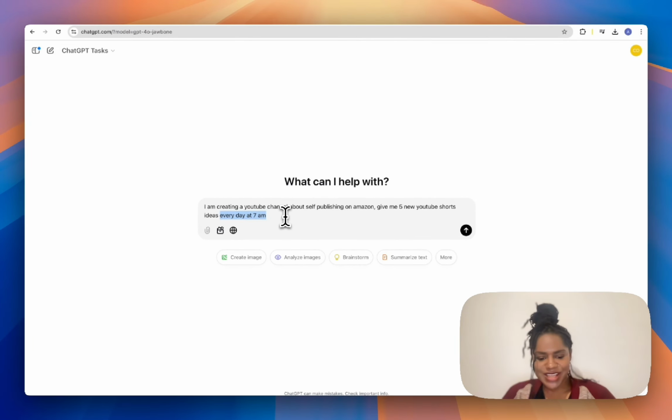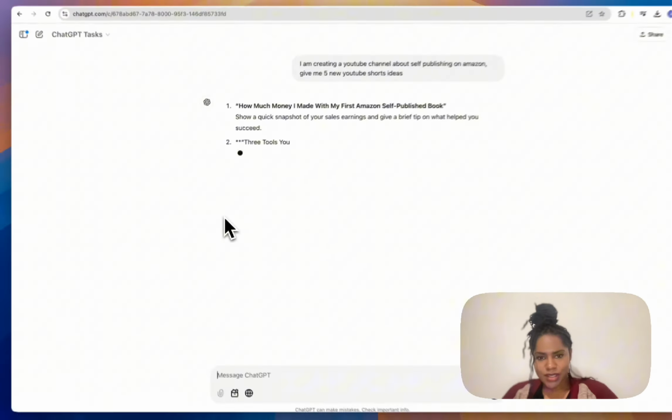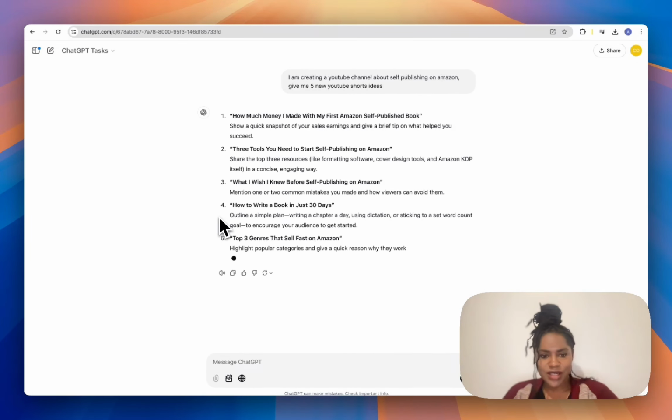It's just going to give you, let's see, let me just do this. I'll take the whole thing first so I can do it again. So let's see. Yeah, it's just going to give me the 5 and that's it. So your normal bog standard ChatGPT.